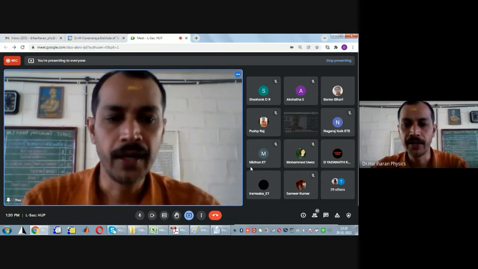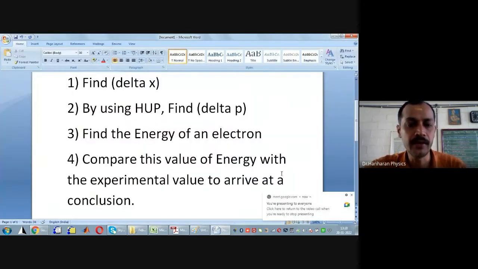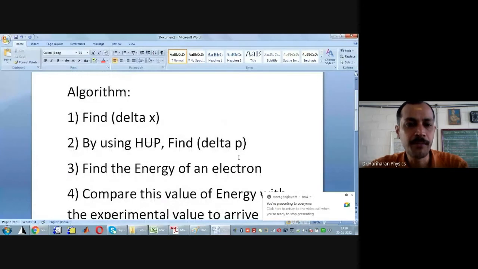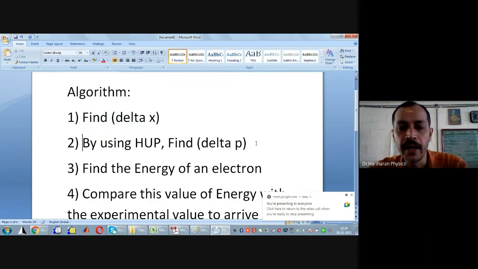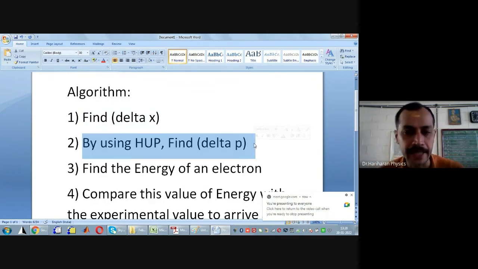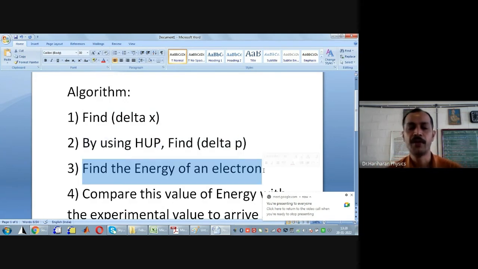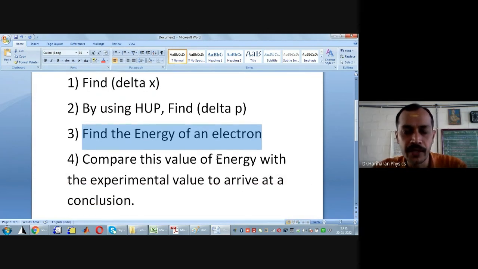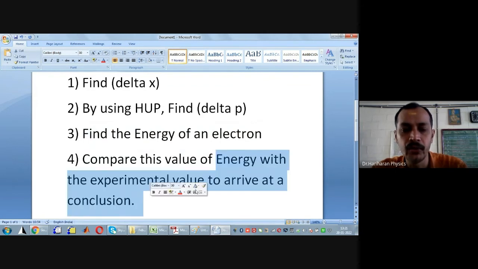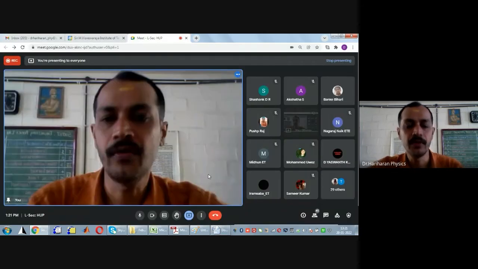Therefore, I think now we'll move on to this derivation. Step 1: find the uncertainty in the location of an electron if it were to be present inside the nucleus of an atom. In step 2, by using Heisenberg's uncertainty principle, find delta p. Next, once delta p is known, find the energy of an electron if it were to be present inside the nucleus of an atom. Then compare this value of energy with the experimental value to arrive at a conclusion.